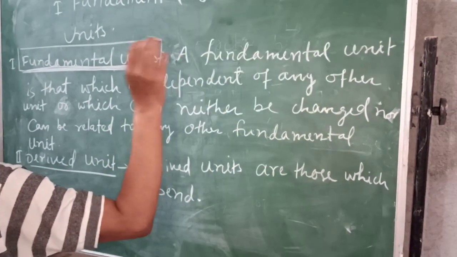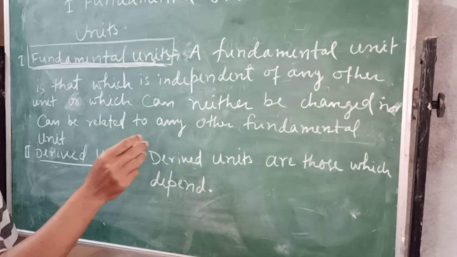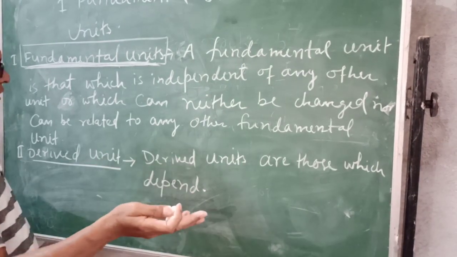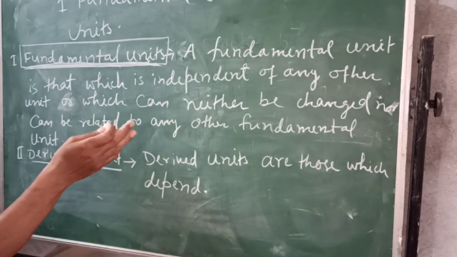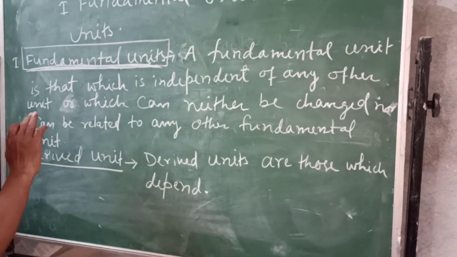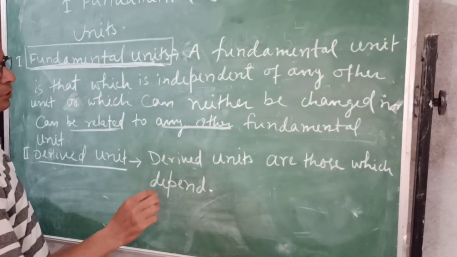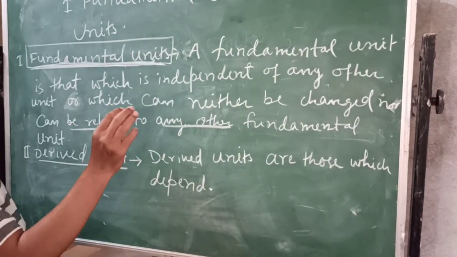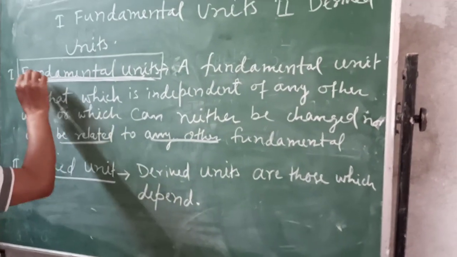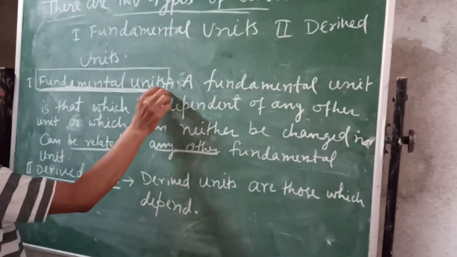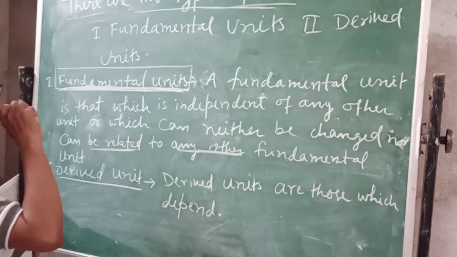A fundamental unit is one which is independent of any other, which can neither be changed nor related to any other. It means it is alone, and not two units are used to measure it.